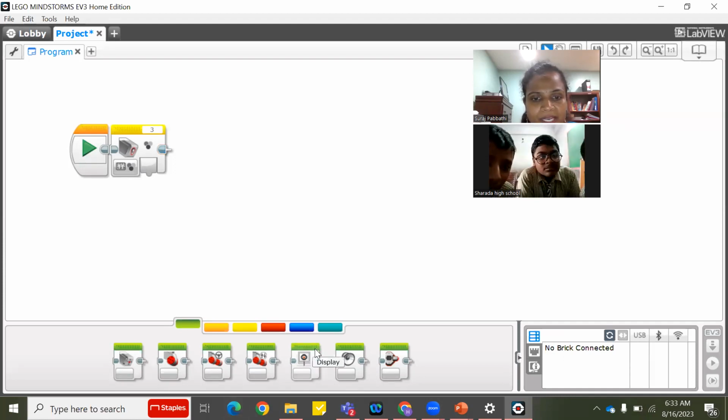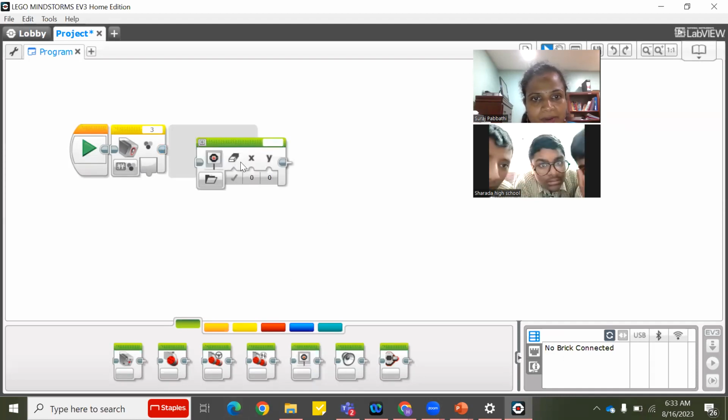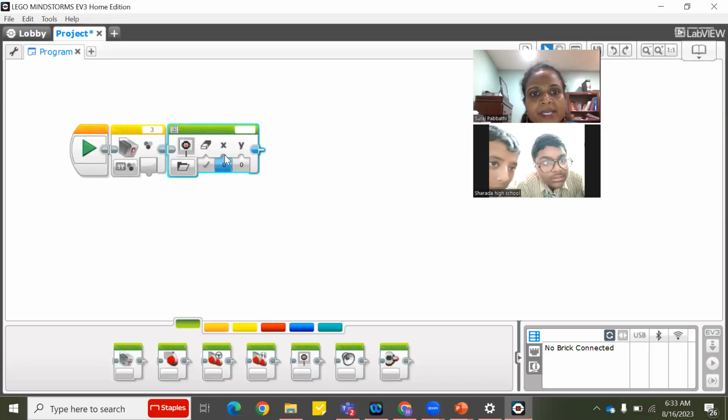And do you remember what input is? Maybe we'll take this block. Where is the bump? Inside or outside like this? Inside, ma'am. That means, are you giving input or are you taking input for this block? Input, ma'am. Correct. So, sensors always detect and give us output. Display block, always we have to tell it what to do. It will give you, I have to show on the screen.